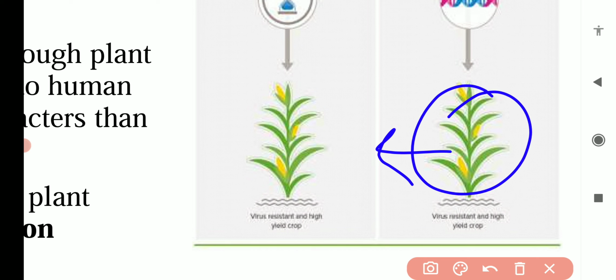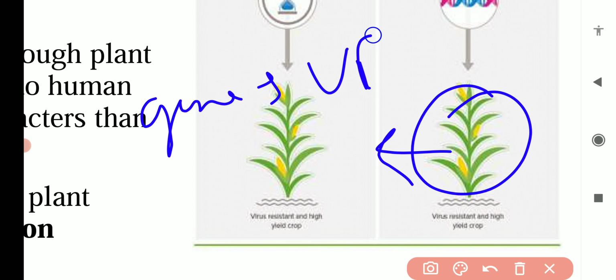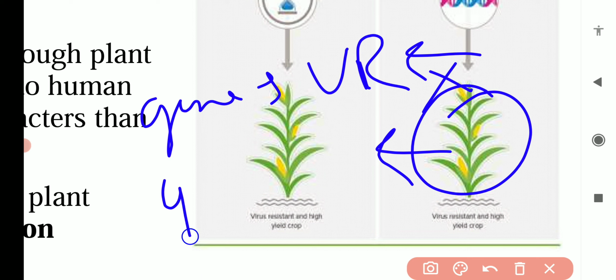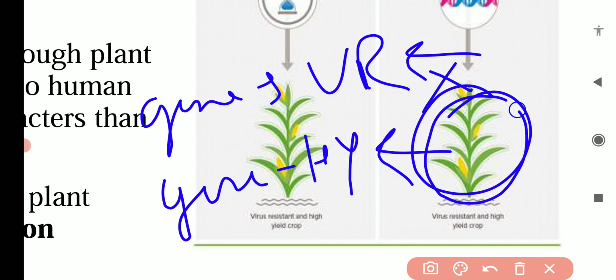It will have the gene for virus resistance, which means this plant is not attacked by the virus. And it also has the genes for higher yield, which means this plant will give us higher grain yield, higher corn yield.